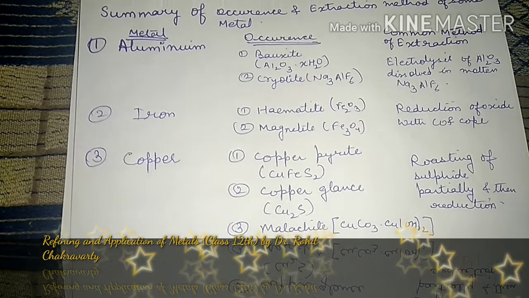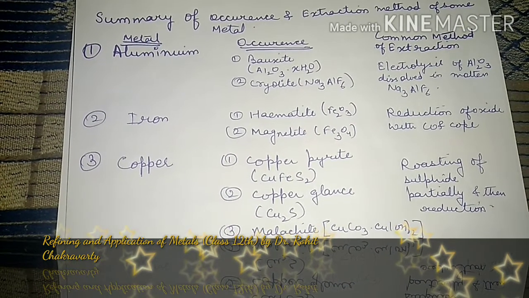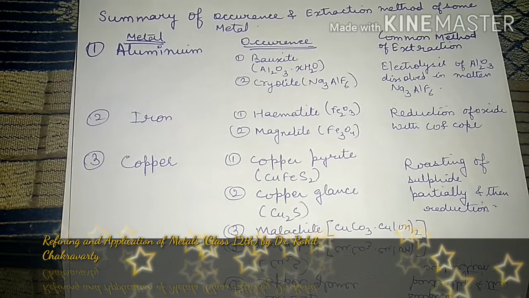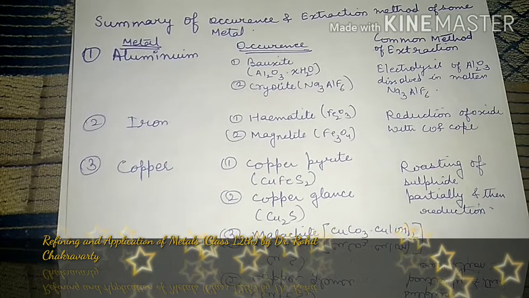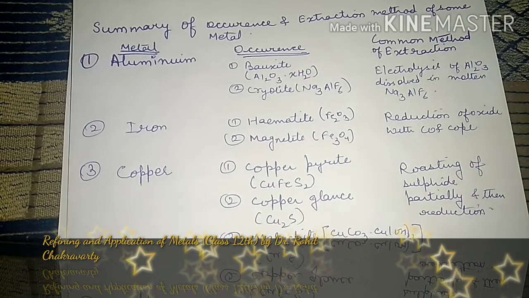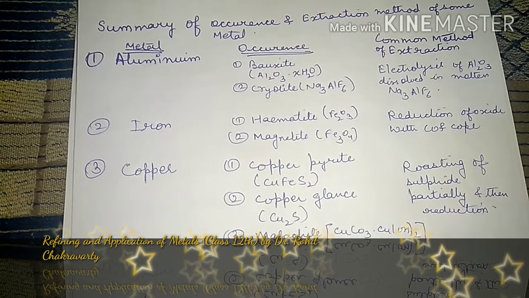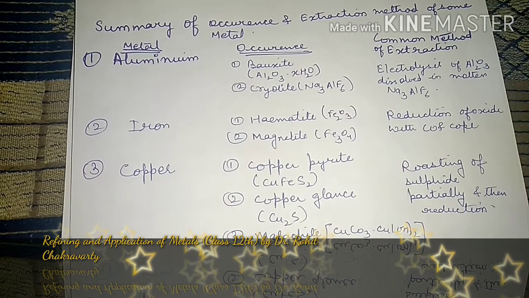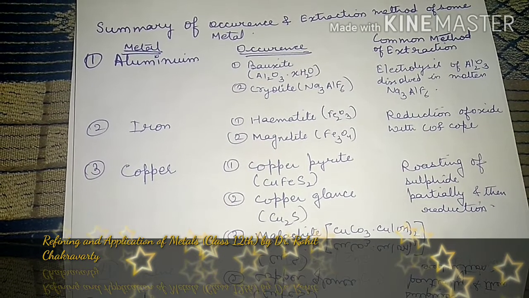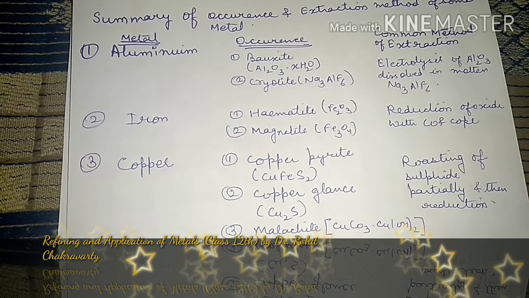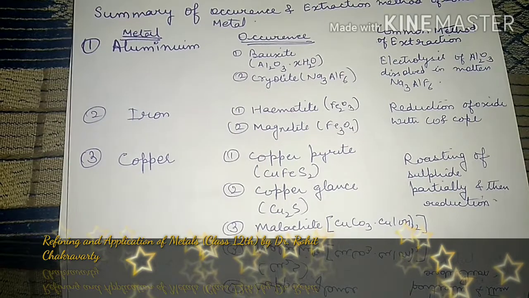Moving on to the copper, the main ores are copper pyrite, copper glance and malachite. Formula you can see, and it is purified through roasting of sulfide. Already told you that all the sulfide ores get roasted in the presence of oxygen, resulting in the formation of metal oxide. Further it gets auto reduction, so copper sulfide reacts with copper oxide, resulting in the formation of pure copper metal, and sulfur dioxide gets liberated. So this is the overall process for the purification of copper.